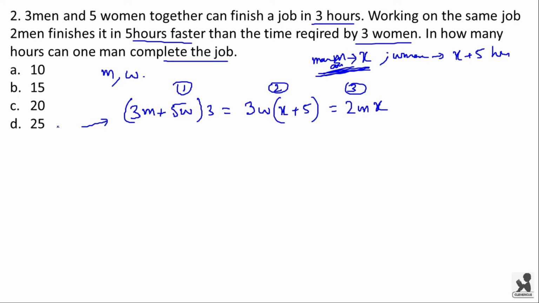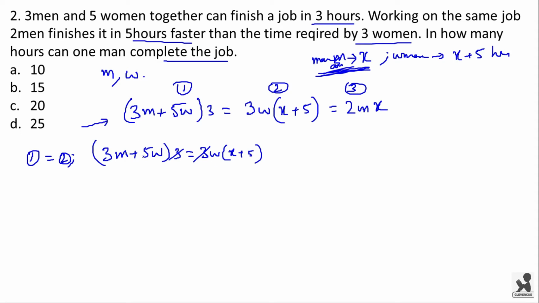Consider 1 and 2. Here 1 is equal to 2. Now we get (3m + 5w) × 3 is equal to 3w × (x + 5). Now 3 and 3 get cancelled, and if you multiply w into (x + 5), we have wx and 5w.